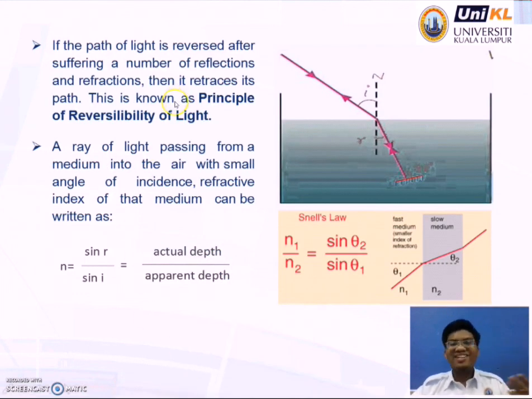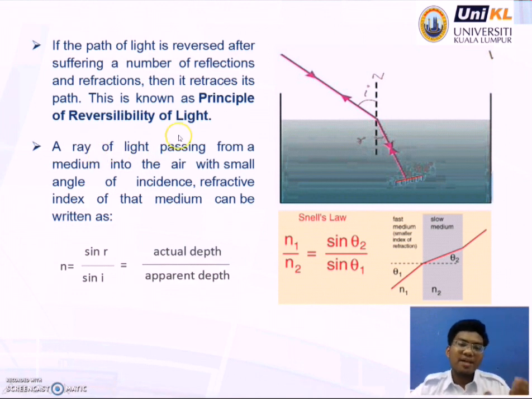If the path of the light is reversed after suffering a number of reflections and refractions, then it retraces its path. This is known as the principle of reversibility of light. You can see the picture beside, which shows that reflection and refraction are combined together in the picture. So that means the principle of reversibility of light will form. So see that it reverses the light.